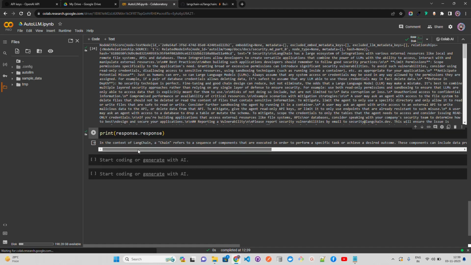It says, in the context of LangChain, a chain refers to a sequence of components that are executed in order to perform a specific task, blah blah blah, and you get it here. Now this is fantastic. I mean, this is really amazing.